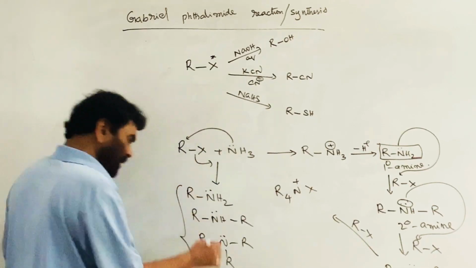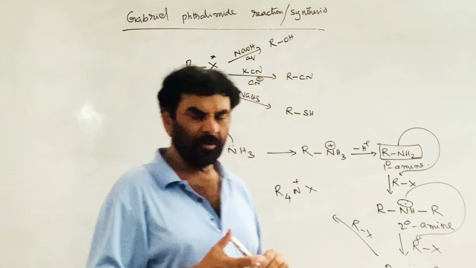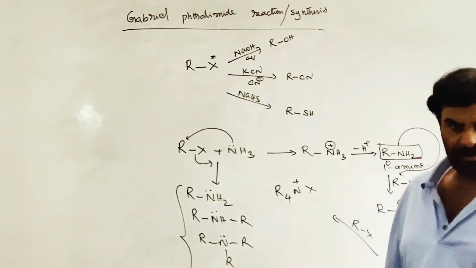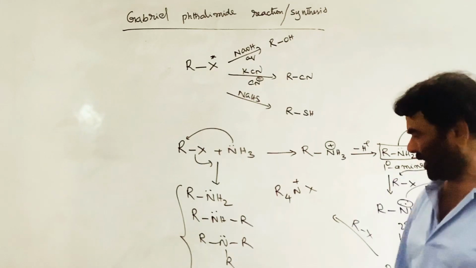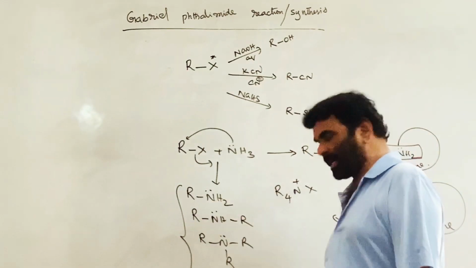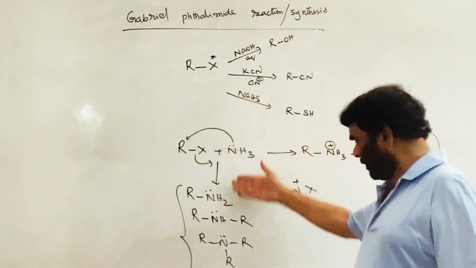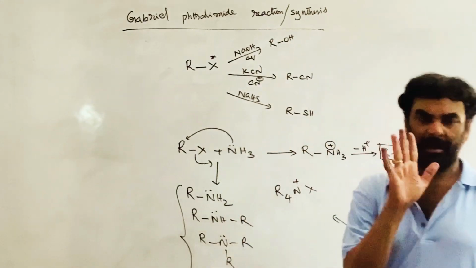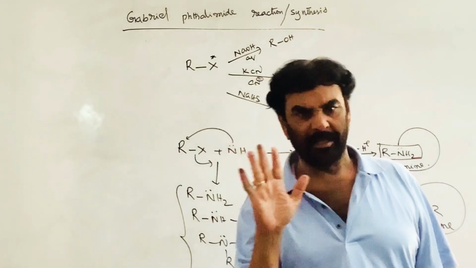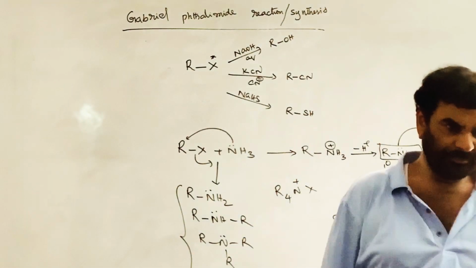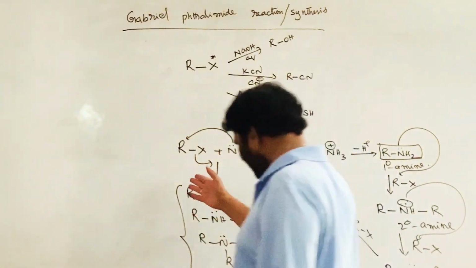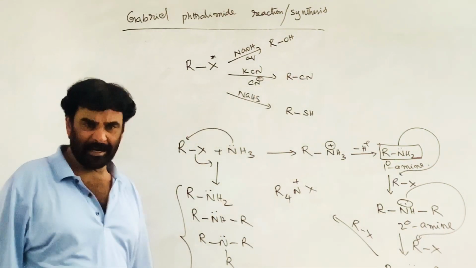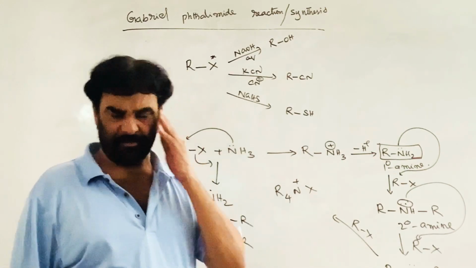So in this method, exclusive preparation of a primary amine, or of a specific amine, is not possible. Therefore a mixture of primary, secondary, tertiary amines and quaternary ammonium salt is formed. This we discussed in alkyl halides. For the separation of this mixture, the Hinsberg method is used.